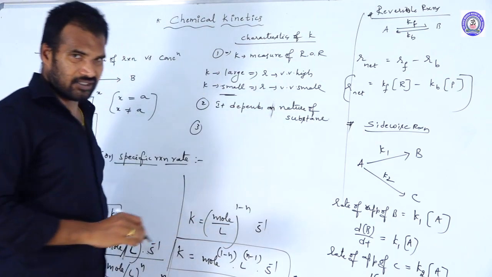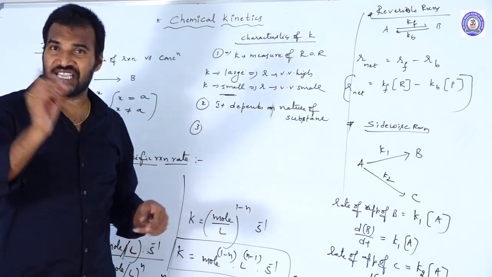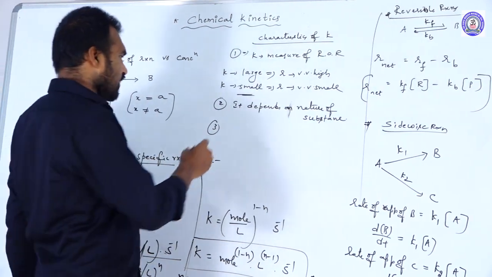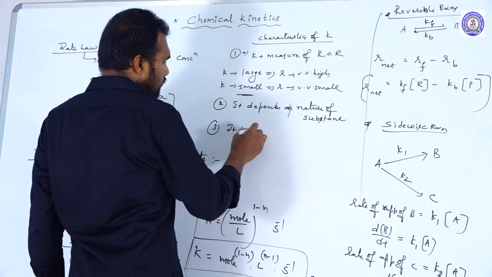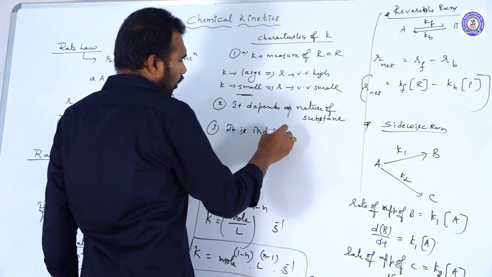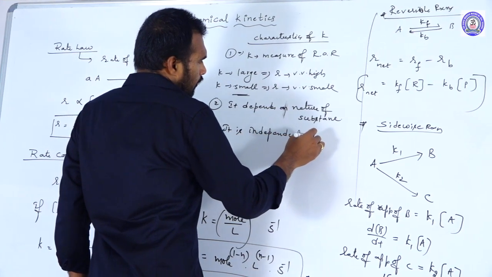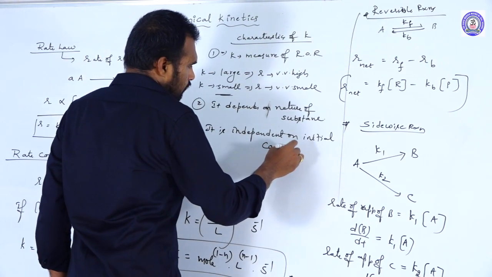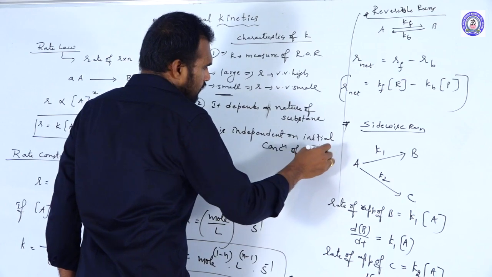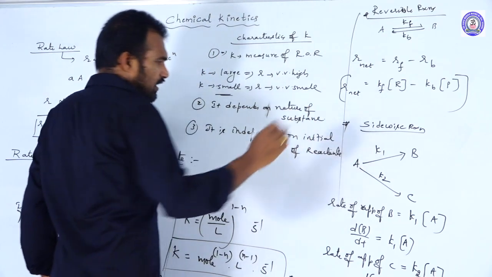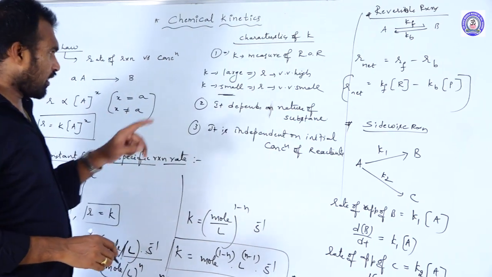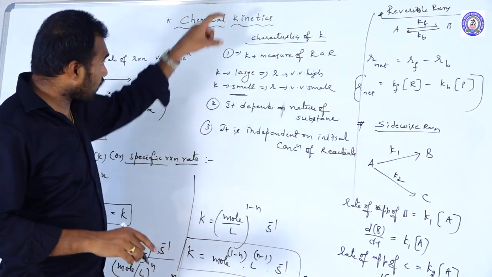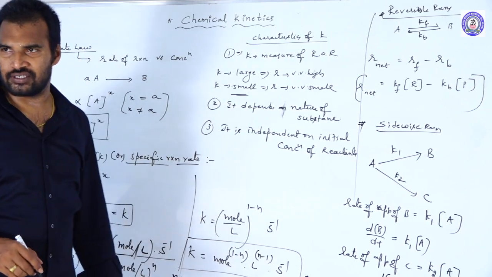The third characteristic, the rate constant K is independent of initial concentration. Note this point is very, very important. It is independent of initial concentrations of reactants. Rate of the reaction directly depends on concentration, but rate constant is independent of initial concentration.